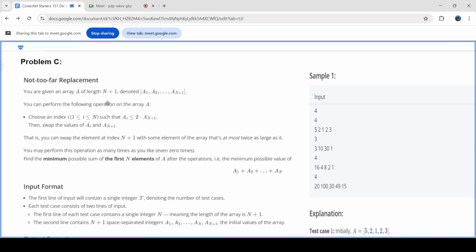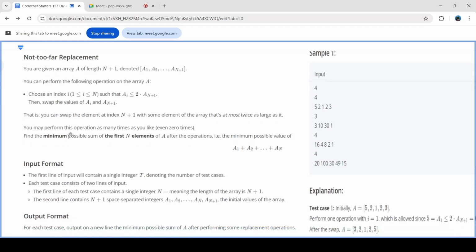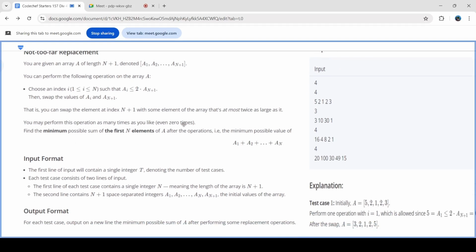So, not too far replacement. You are given an array A of length n plus 1. Note, the length of the array here is n plus 1. So there are n plus 1 elements, a1 to a(n+1). You can choose any index i such that the array element is less than or equal to twice the last element. That is, you can swap the element at index n plus 1 with some element of the array that is at most twice as large as it. You may perform this operation as many times as you like, even zero times.